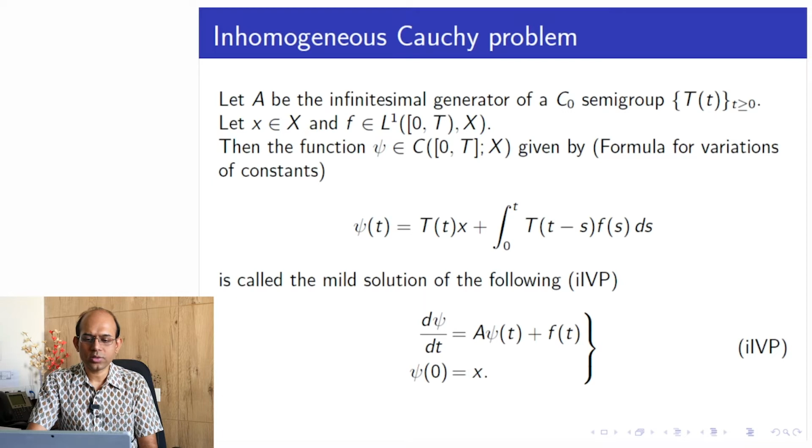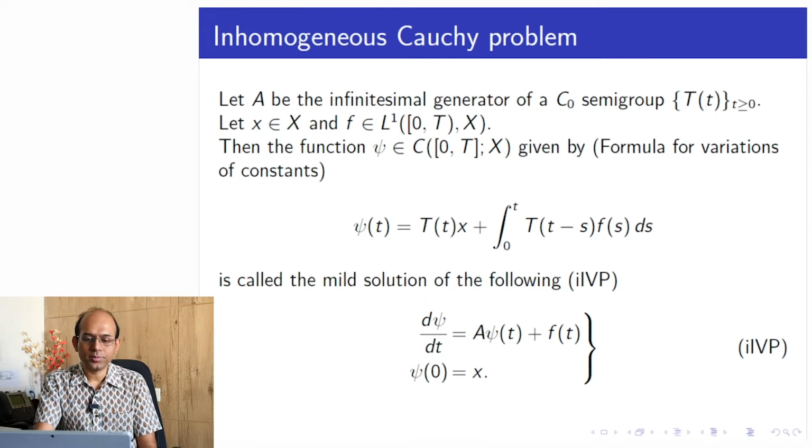For this equation, it may not always admit a classical solution. Nevertheless, what we have seen in the last lecture is that one can define a function in this fashion, T(t)x plus the integral from 0 to t of T(t-s)f(s) ds, where this capital T is the C0 semigroup generated by the operator A. This function of t is called a mild solution.